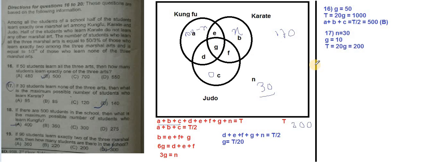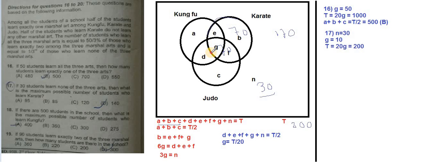So now you know the value is 70. That's what I said, it is directly visible that this is 70, just in case you are not able to see. Now you can see, right? This b value is 70. Then e plus f plus g will also total 70 according to this equation, b equals e plus f plus g. So this is also 70.